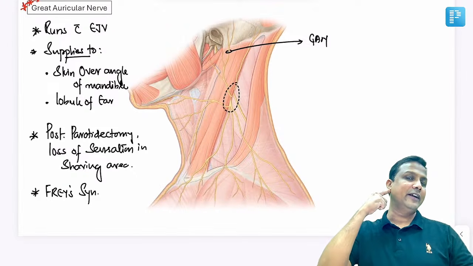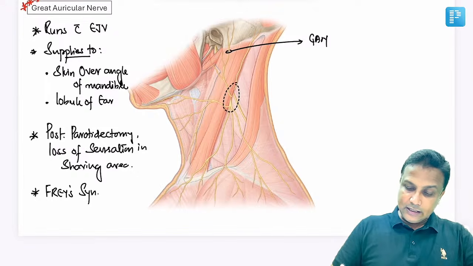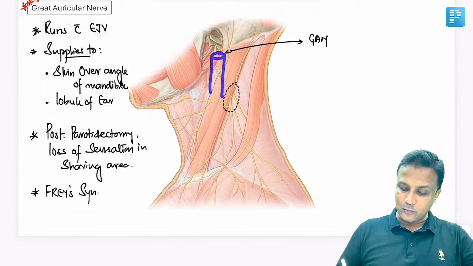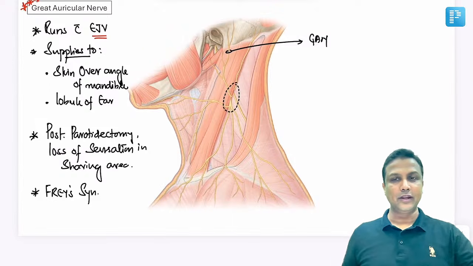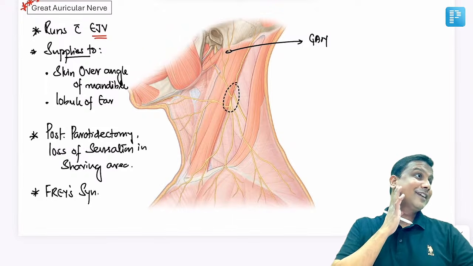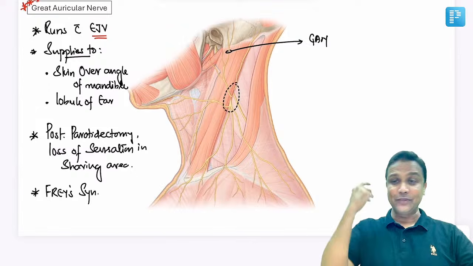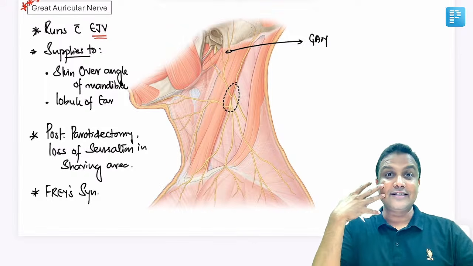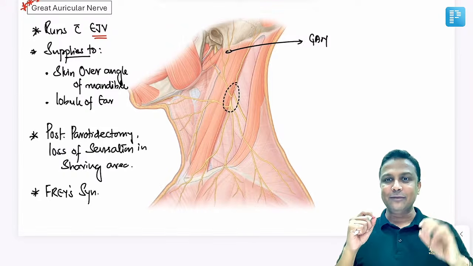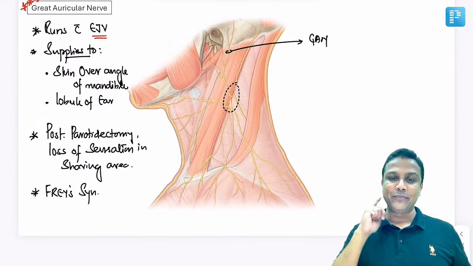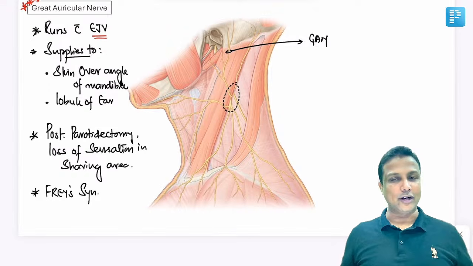It's going above straight here, that is your great auricular nerve. Now, this great auricular nerve, point number 1, it is going to run along with a vein here. Which vein do you have here, sir? External jugular vein. Now, after going here, it is supplied to the skin over angle of the mandible. The entire skin of the face is sensory supplied by the trigeminal nerve, the 5th cranial nerve, except for the skin over the angle of the mandible. Skin over the angle of the mandible here, yes, it will be supplied by the great auricular nerve.